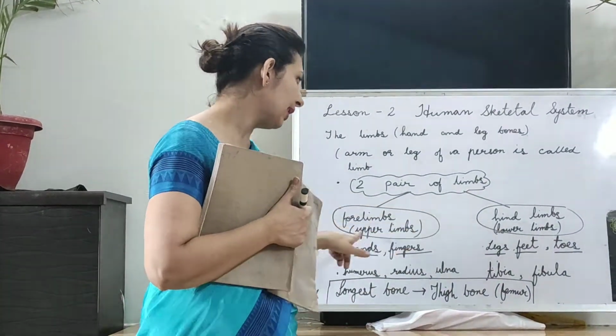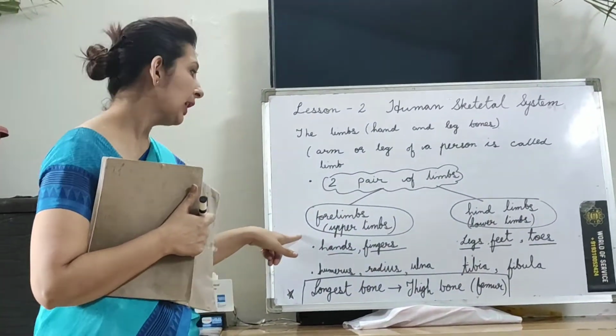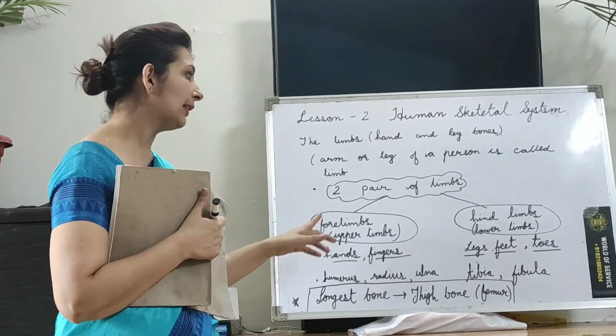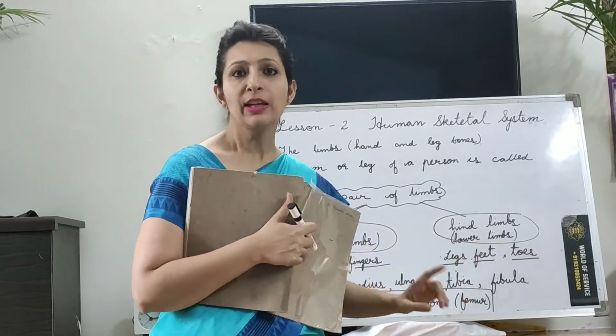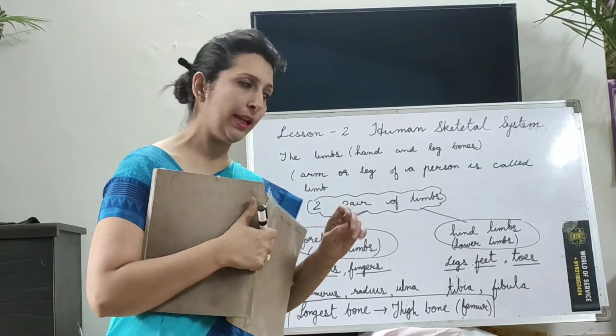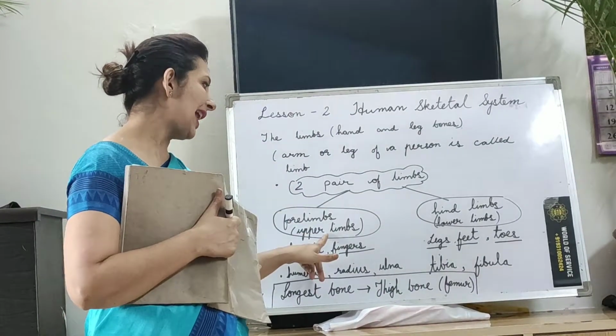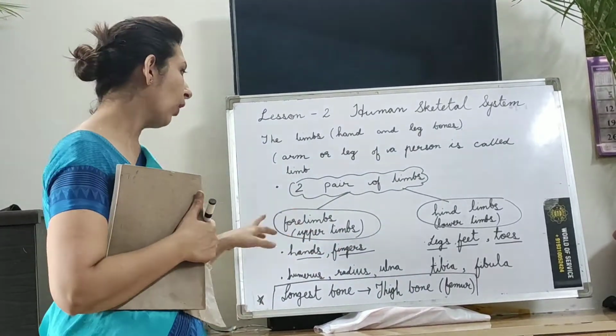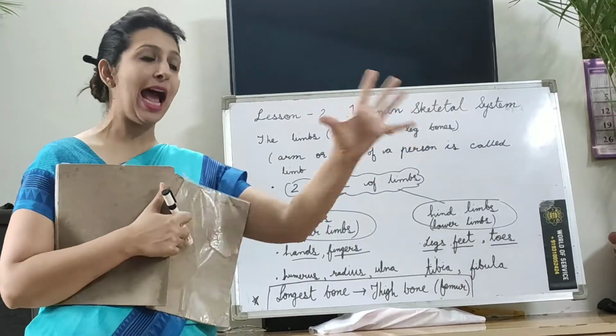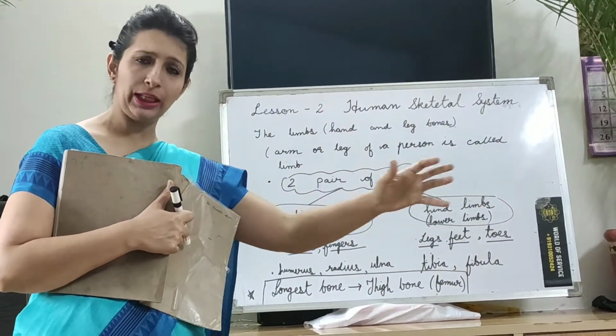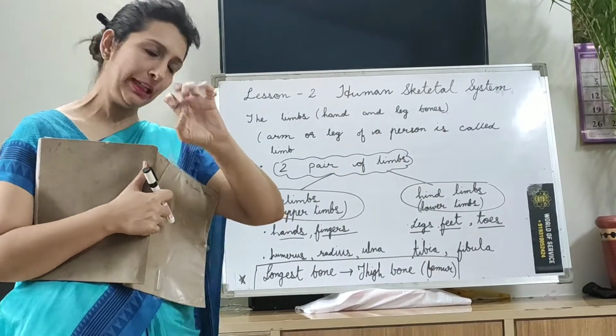Now, first here, look here, all of you. It is the forelimbs, and the other hand we have hind limbs. First, we will discuss about the forelimb, children. Now, forelimbs are actually the upper limb. Now, what it consists is, it consists our hand, whole hand, okay, and our fingers, okay.